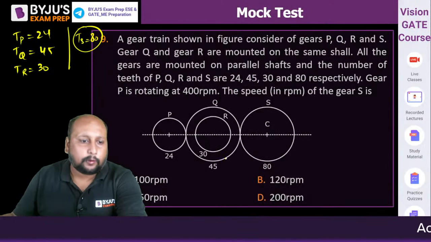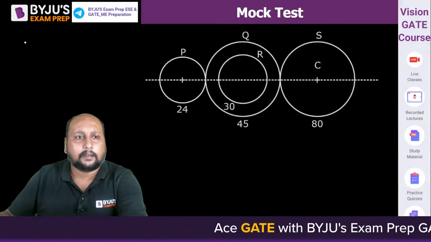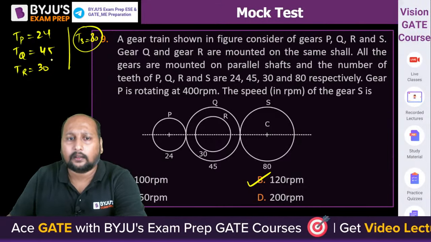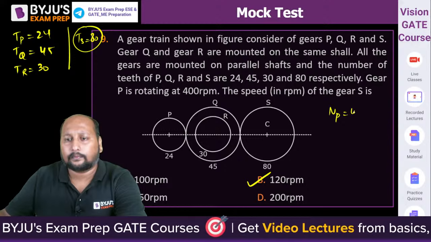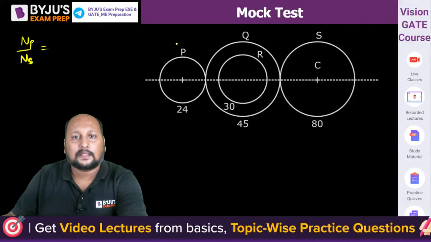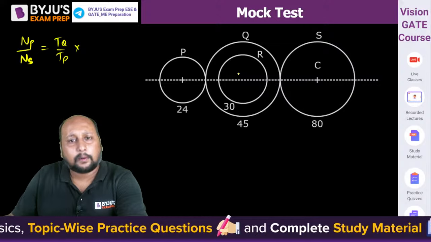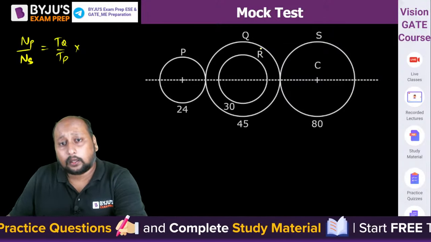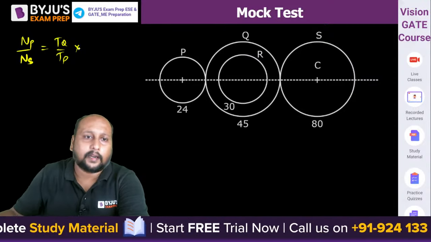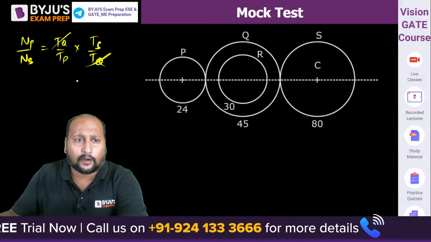Okay, everyone is getting option B, 120. Perfect. So we have NP by NS. NP is given, NP is equal to 400 RPM. P is driving Q, so TQ by TP. P, Q and R are compound, so no problem. R is not meshing with anyone, so it is a simple problem. So it is TQ, TS by TQ. TQ gets cancelled out.